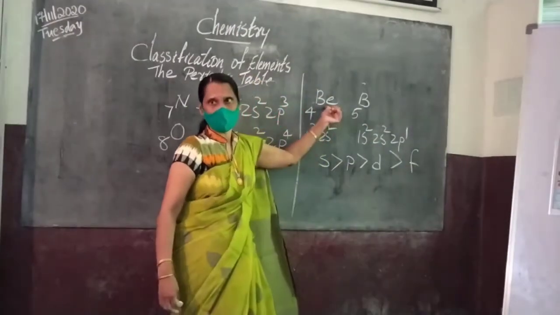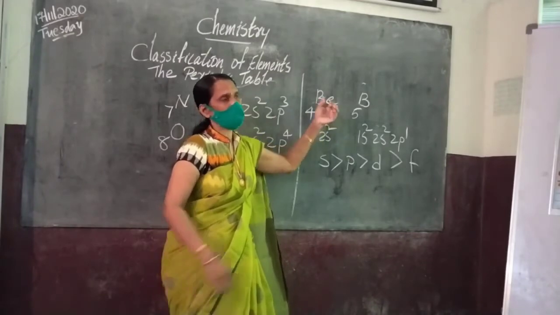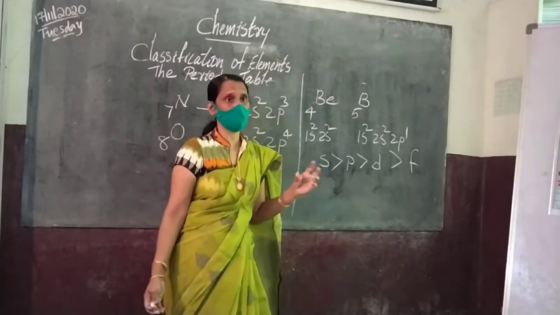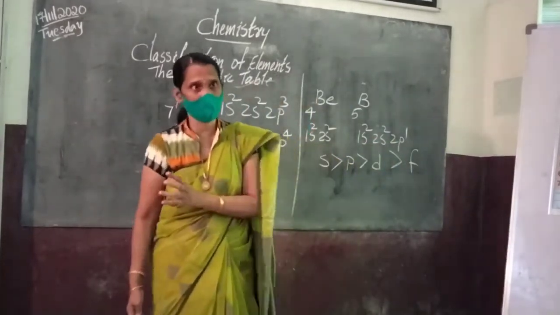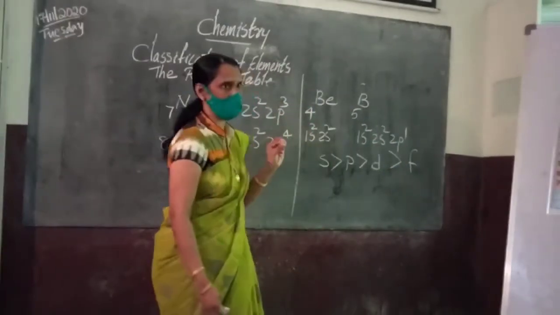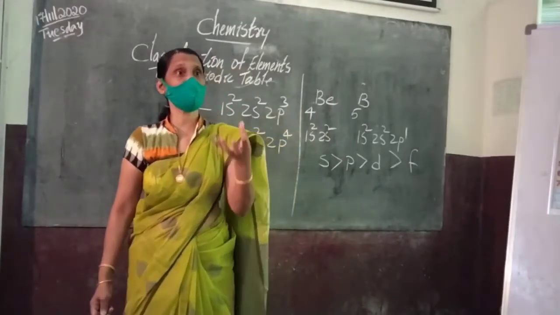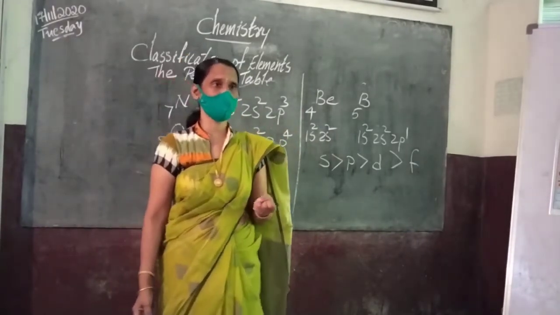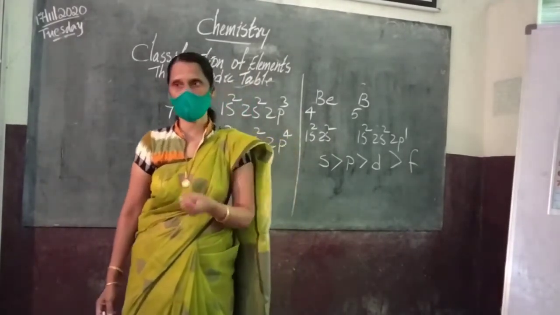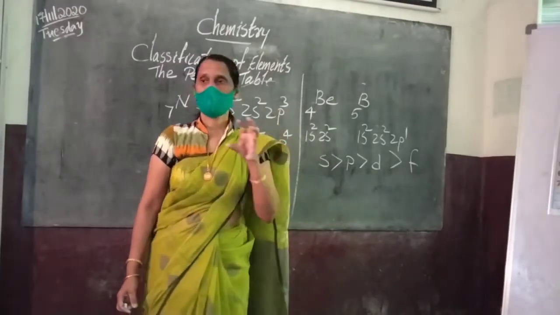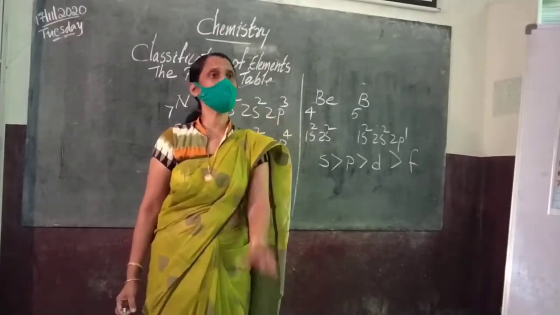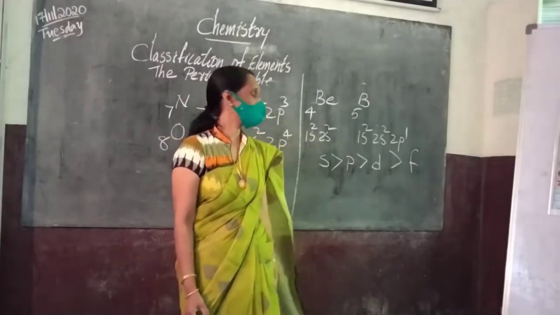Beryllium will be more. So even though in general ionization energy increases in a period from left to right, in some cases, because of the penetrating power of the orbitals and stable configuration, the ionization energy will vary. Okay, that we have discussed.